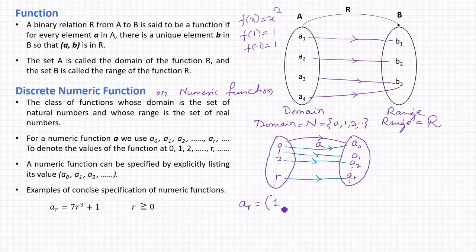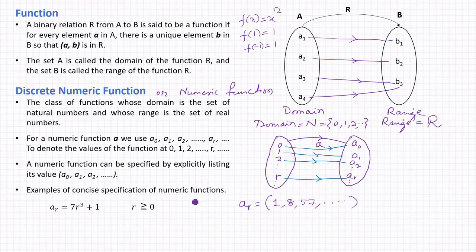When you put r equal to 1, this becomes 7 into 1 to the power 3, that is 7, plus 1 is 8. Similarly, when you put r equal to 2, it becomes 7 into 2 to the power 3, that is 7 times 8 is 56, plus 1, that is 57. In this way the values continue. We just put the value of r. So these are the values of a0, a1, a2 and so on.